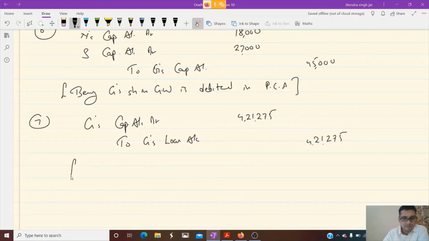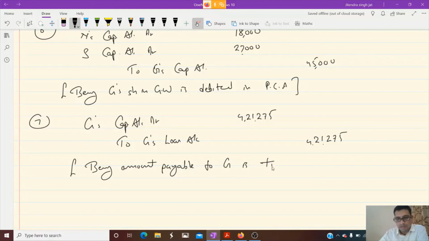Being amount payable to G is transferred to his loan account. I hope this question is clear, dear children.